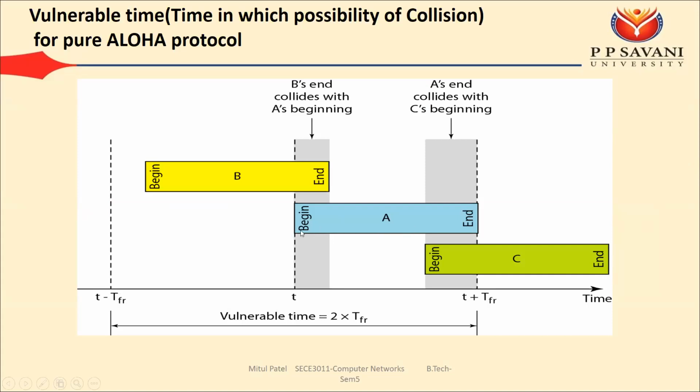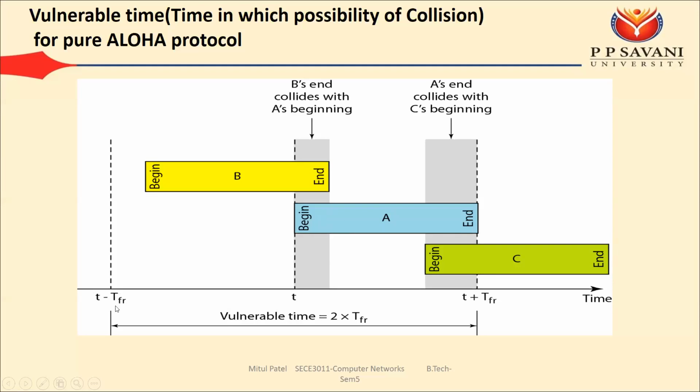And how much time will the whole frame need to complete? We know that to transmit the whole frame we require the TFR time, also known as the one frame transmission time. So the transmission of frame A starts at time t, and completes at time t plus TFR. TFR is one frame transmission time.